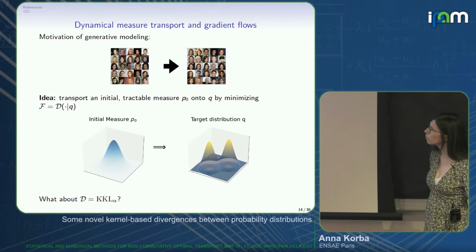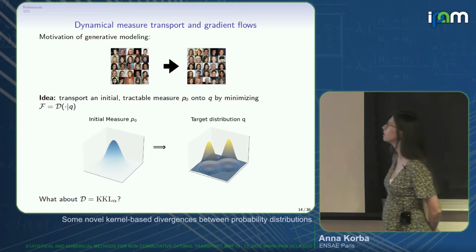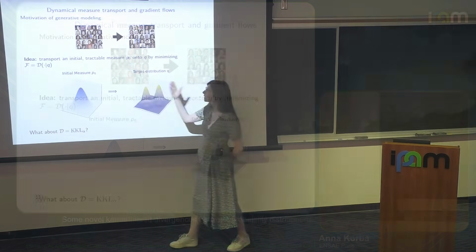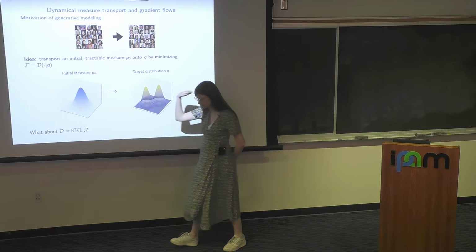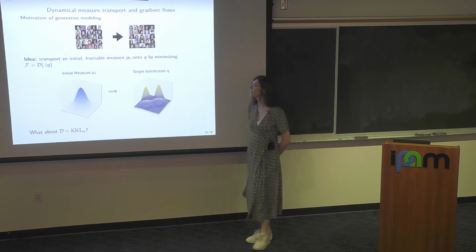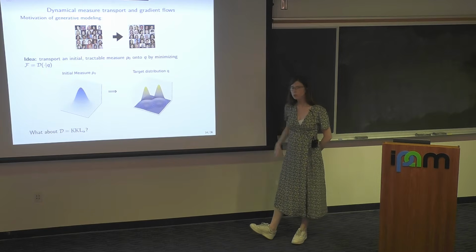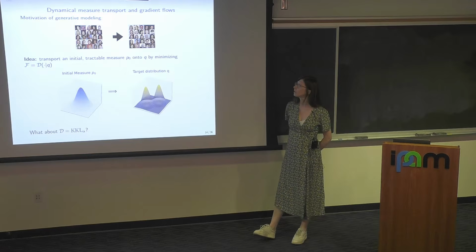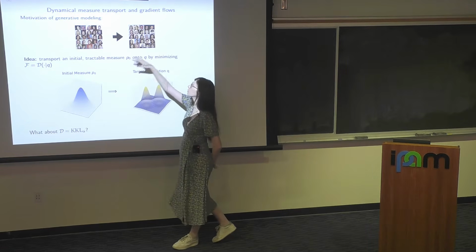Okay, so recall I had this motivation originally of generative modeling, for instance, where you have a distribution of interest over true images. You don't know this distribution, but you have access to samples, like true images here, and you want to generate new ones.